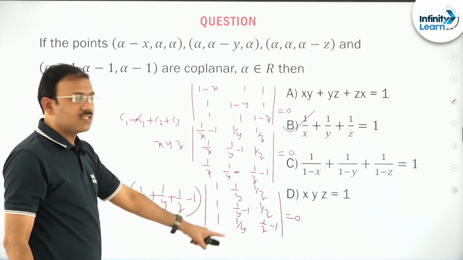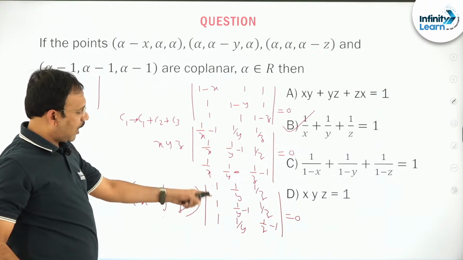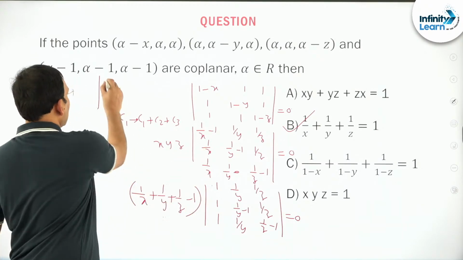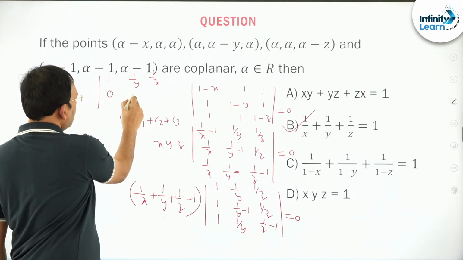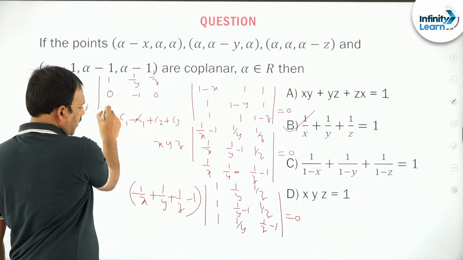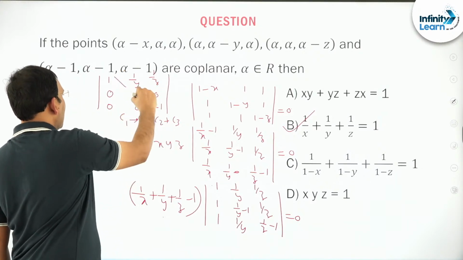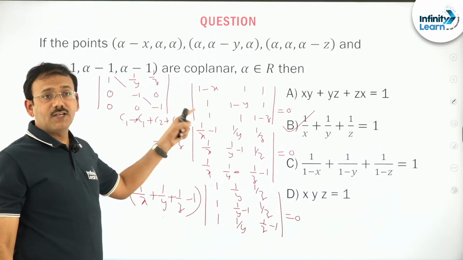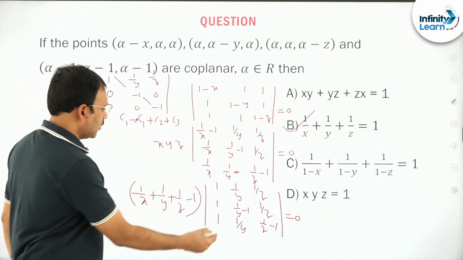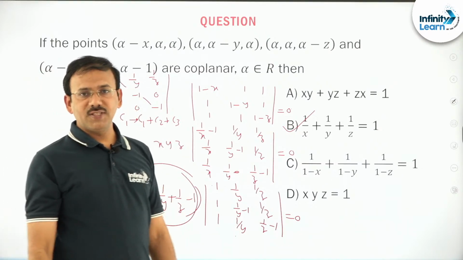We can prove that this determinant is not equal to 0 by taking the operations R2 minus R1, R3 minus R1. 1 by y, 1 by z. This becomes 0, minus 1, 0. This becomes 0, 0, minus 1. It is a triangular matrix. The product of the elements of the diagonal gives the determinant. So this is going to be 1. So friends, this is going to be the answer.